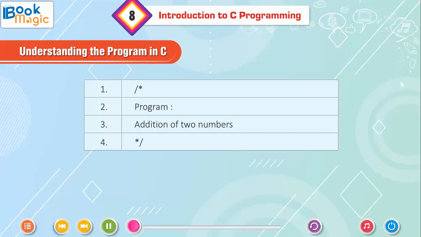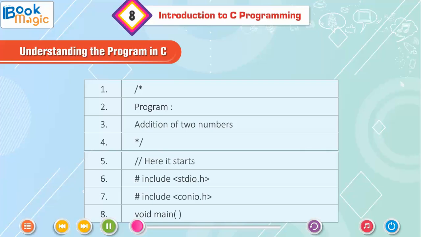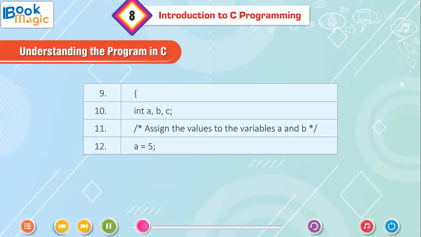Understanding the program in C. Line 1: /* Line 2: Program: Line 3: Addition of 2 numbers Line 4: */ Line 5: // here it starts. Line 6: #include <stdio.h> Line 7: #include <conio.h> Line 8: void main() Line 9: { Line 10: int a, b, c; Line 11: /* assign the values to the variables